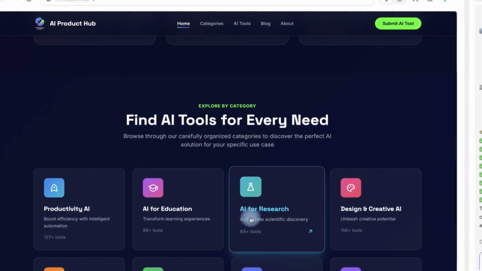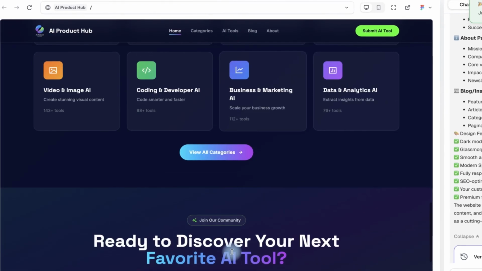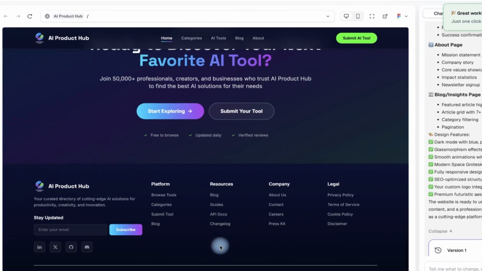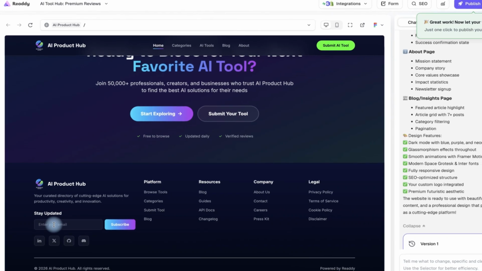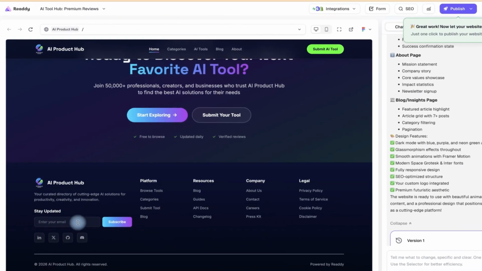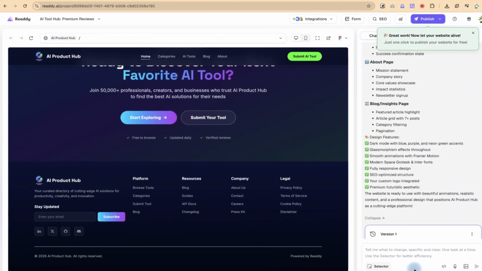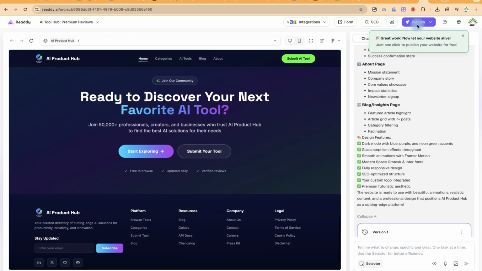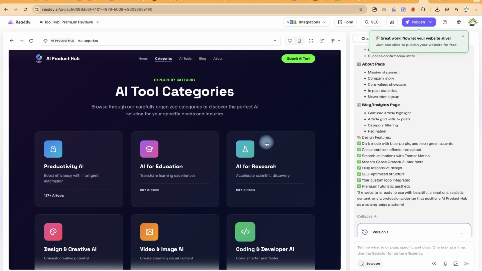You can find from the available ones over here, and you can see all categories as well depending on your interest and so on. So you can start exploring, or you can submit your own tool if you have any new tool. And down here also you can access our socials, and you can stay connected with our newsletter by signing up or subscribing to the website. So this is actually a key thing. You can use this selector tool as well to edit any section of the website, and you can publish it as well, or check out the other pages if you're interested. Fantastically, you'll be able to have access to all of those.